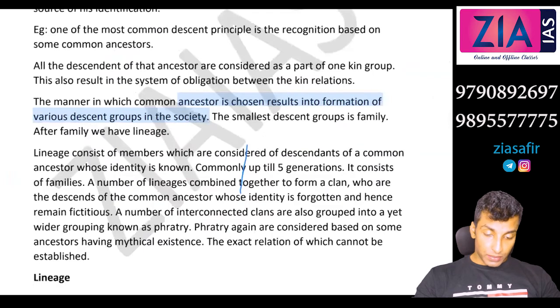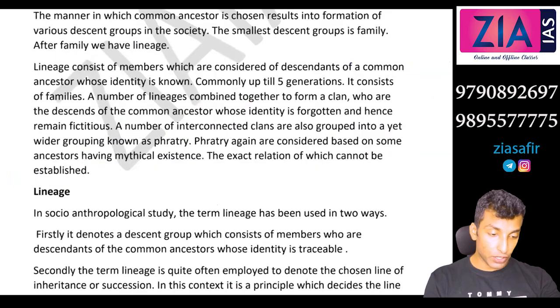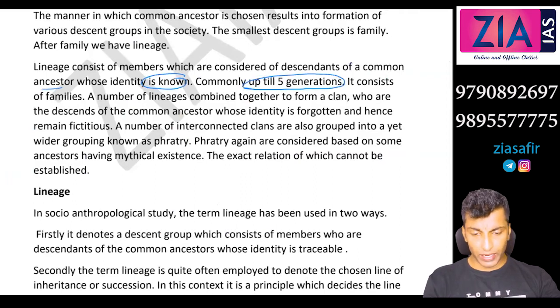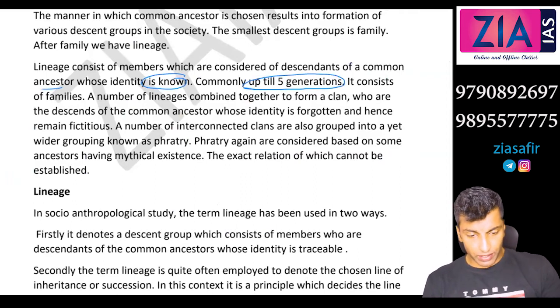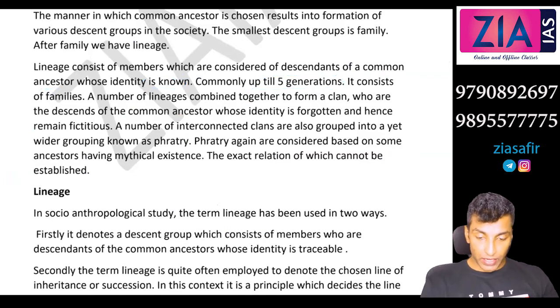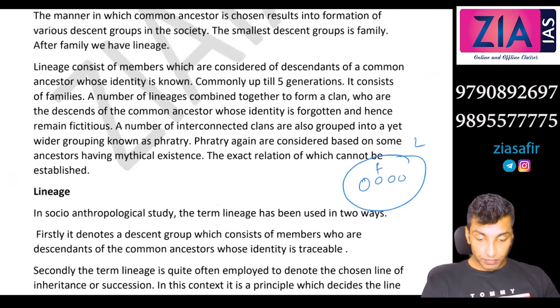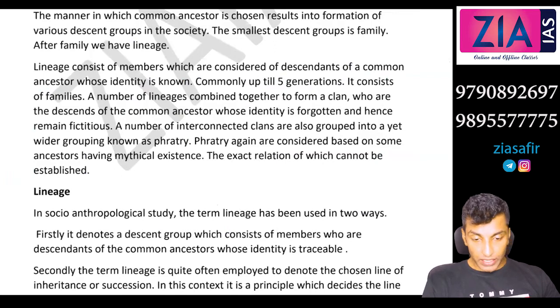Okay, lineage. Lineage consists of members who are considered descendants of a common ancestor whose identity is known, commonly up to 5 generations. It can be 4, it can be 3 also. It depends. It consists of families, as I have shown you. A number of families make a lineage. So all these are families. If you take 5 generations, that consists of a lot of families.